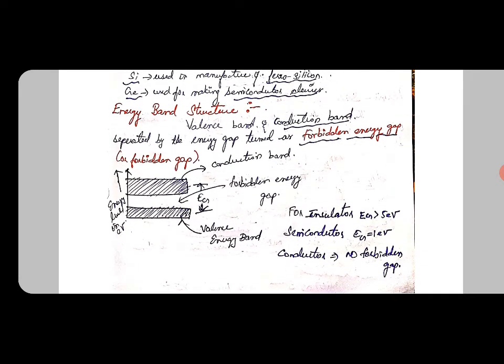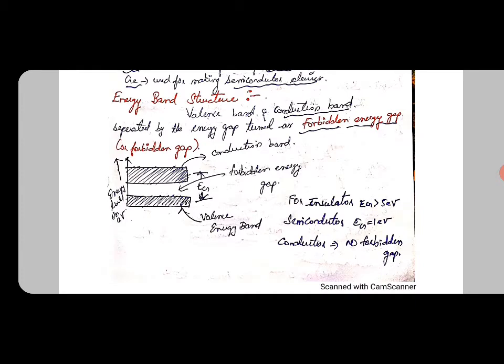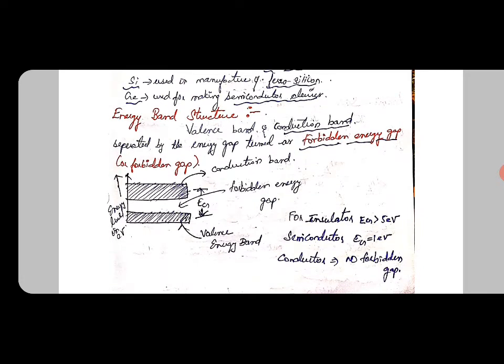Next we will see the important concept, the energy band structure. The energy band is nothing but the valence band and conduction band separated by an energy gap termed the forbidden energy gap. The area between the conduction band and the valence band is said to be the forbidden energy gap. Everyone knows this is termed the forbidden energy gap, and it has different values for different materials.